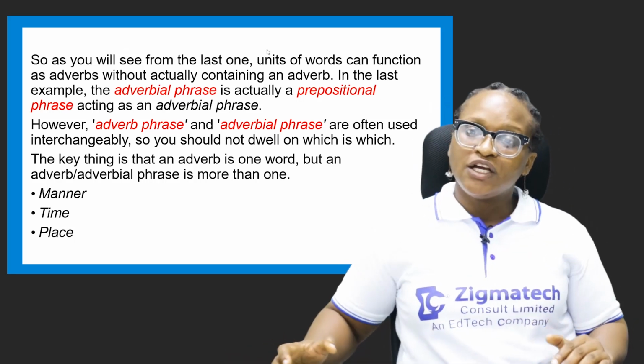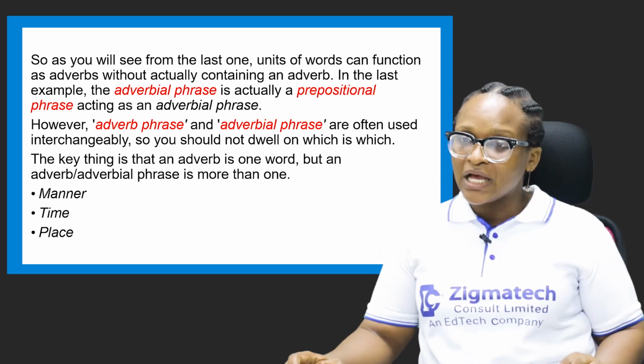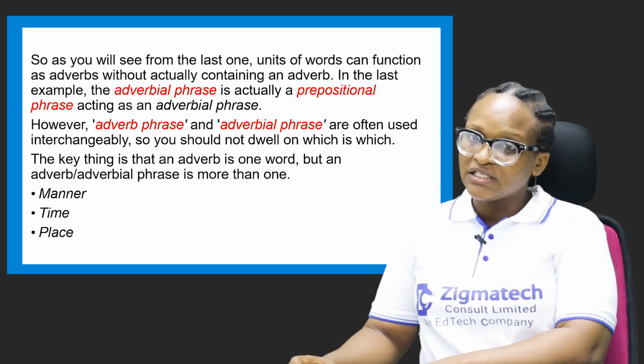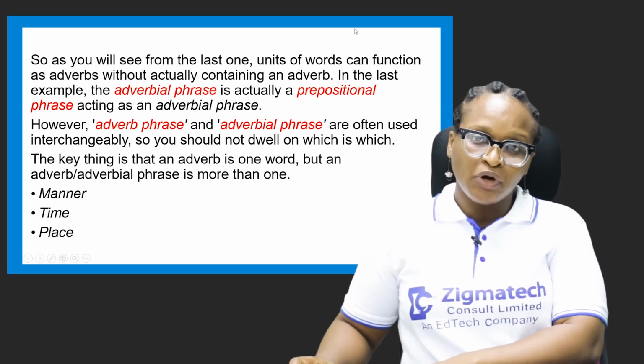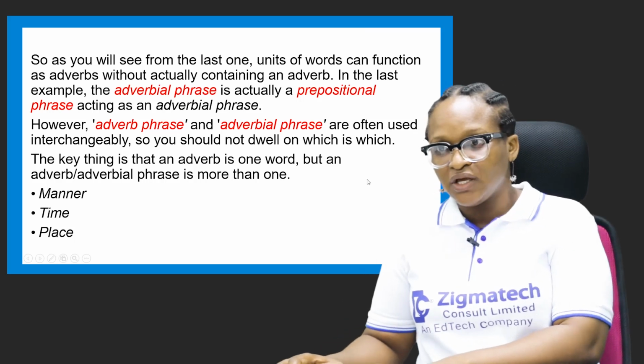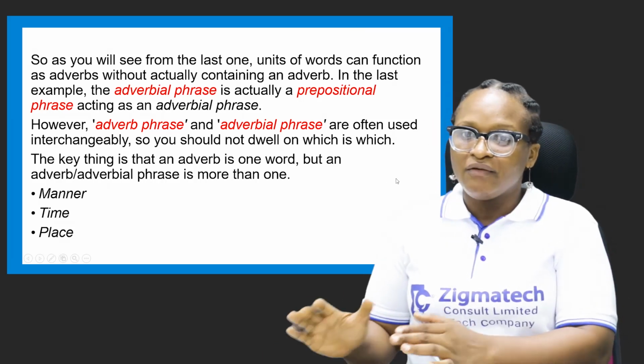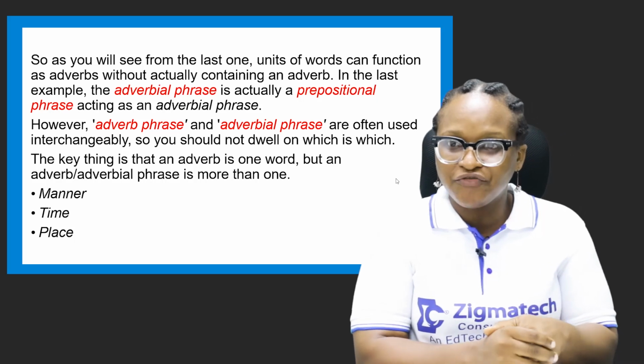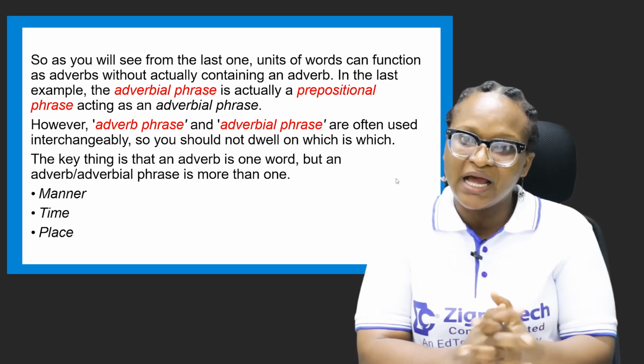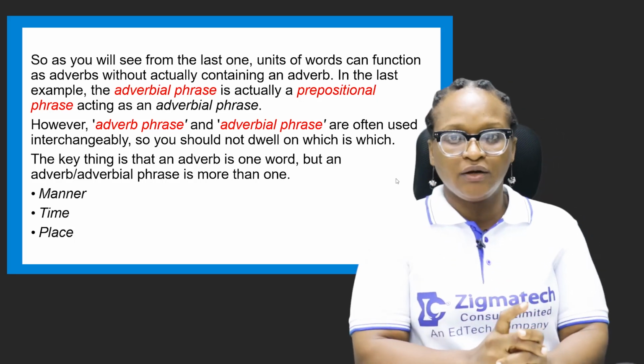That means it's not out of place for you to write adverbial phrase, stating the function as modifying the verb drove in it. Now the key thing is that an adverb is one word, but an adverb or adverbial phrase is more than one word.